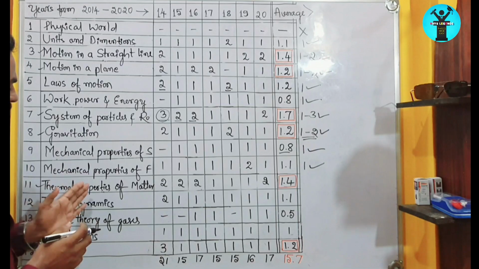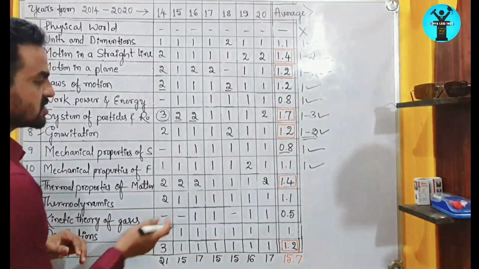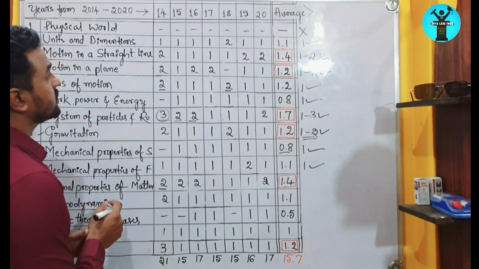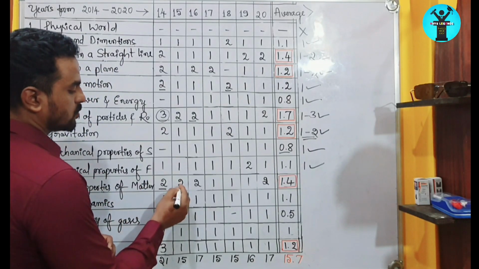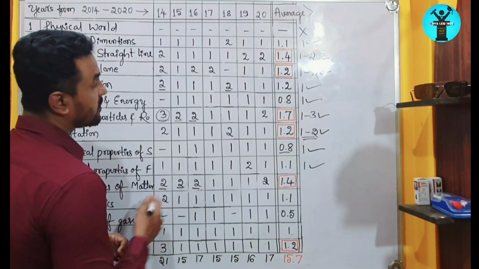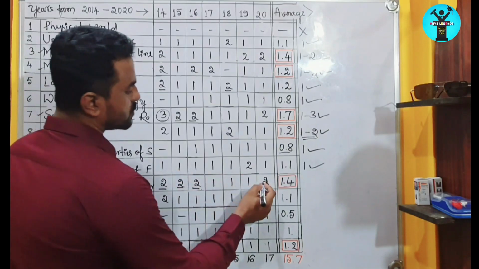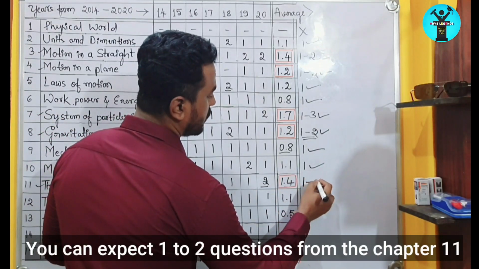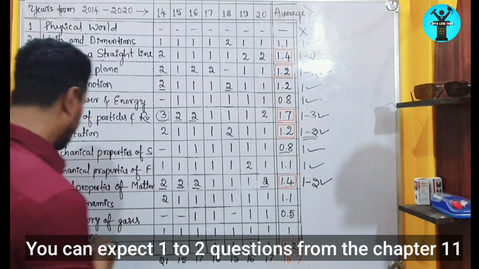Afterwards, thermal properties of matter. This is a very, very important chapter: in 2014 they asked 2 questions, in 2015 they asked 2 questions, in 2016 also they asked 2 questions, and in 2020 also they gave 2 questions. So we can expect 1 to 2 questions clearly from this chapter.